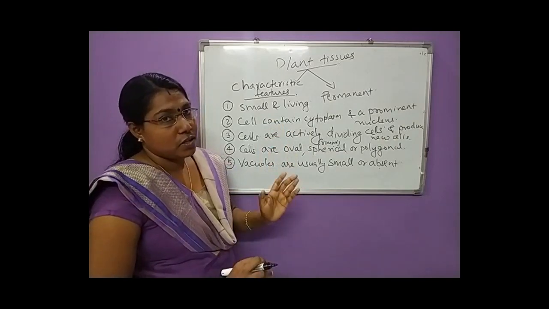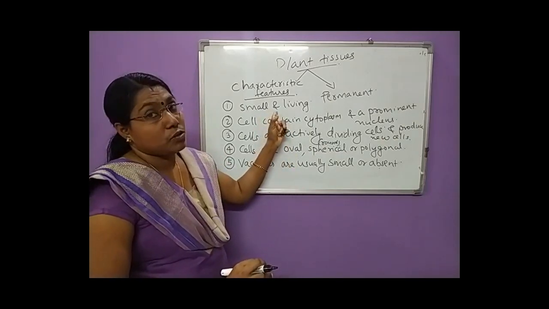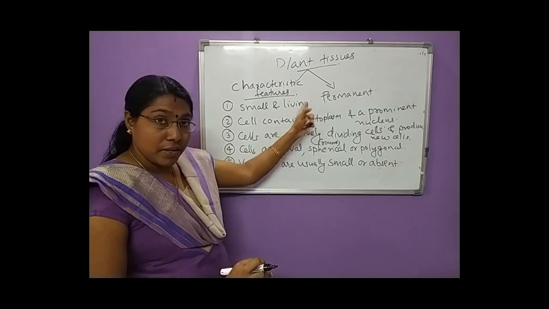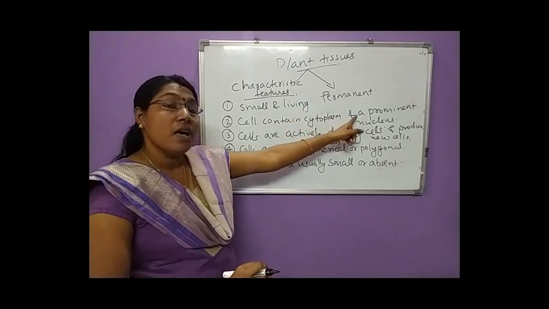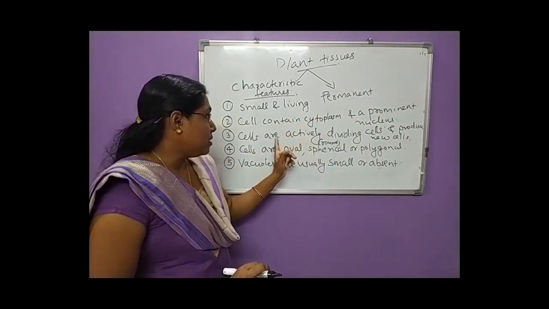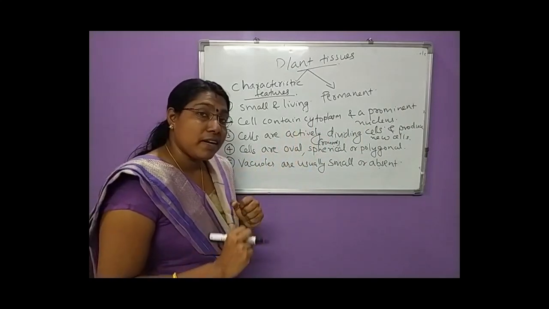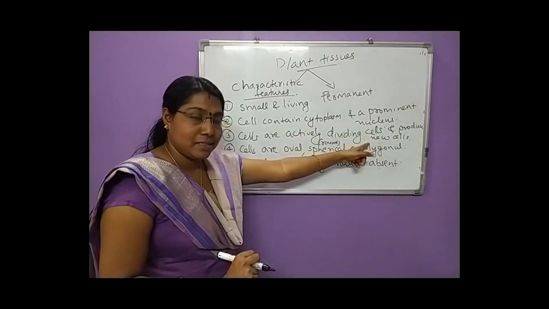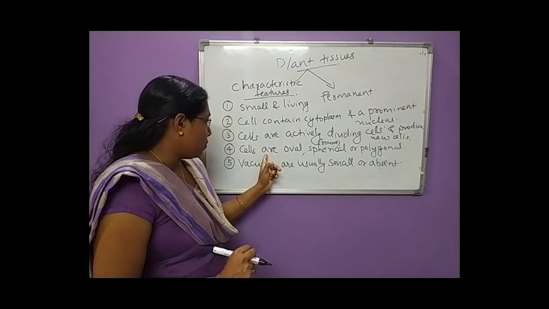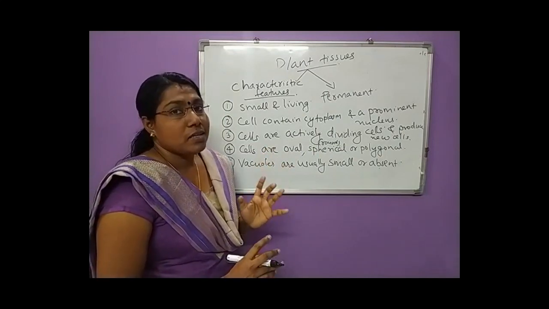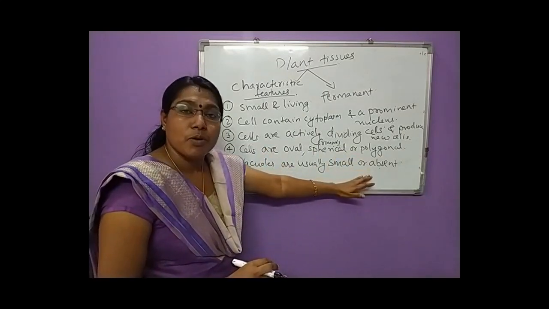So I repeat, what are the main points? First, they are small and living cells. Since they are living, the cell contains cytoplasm and a prominent nucleus. Third, cells are actively dividing and they produce new cells. Fourth, cells are oval, spherical and also polygonal in shape.